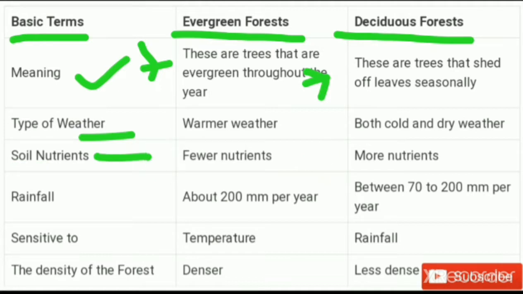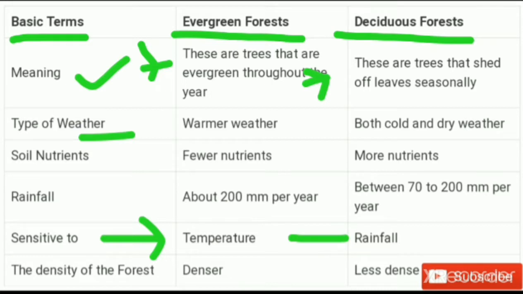After that, the next point is related to rainfall. About rainfall, around 200 mm per year occurs in the evergreen forest. But when we talk about the deciduous forest, between 70 to 200 mm per year of rainfall occurs and is also required. Next point is related to sensitivity. The evergreen forest is sensitive to temperature, but the deciduous forest is sensitive to rainfall.